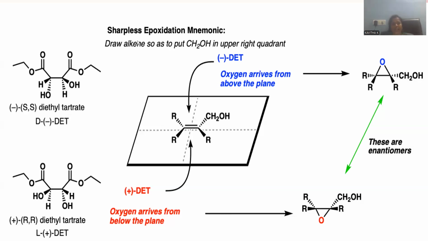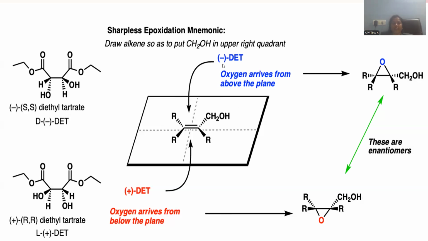This is the way diethyl tartrate is the driving force in order to obtain endo or exo epoxide formation. So this is the deciding factor in order to achieve the stereoselective product within this reaction mechanism, right?